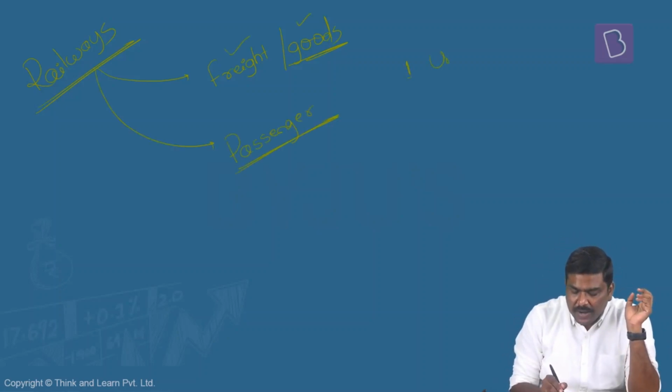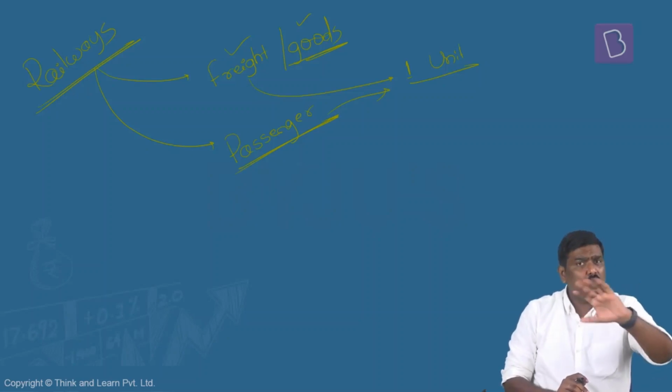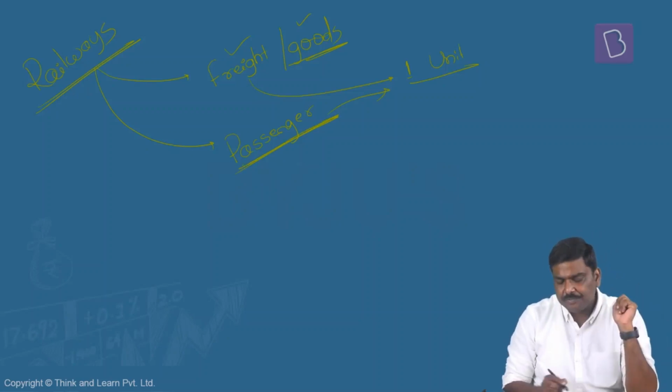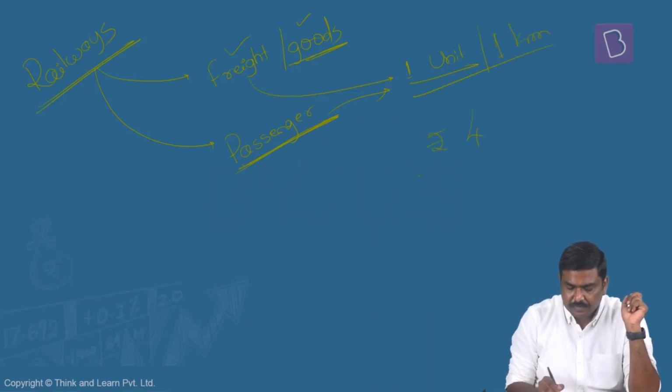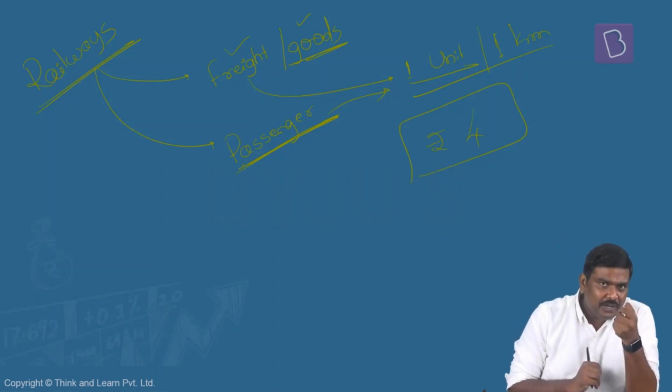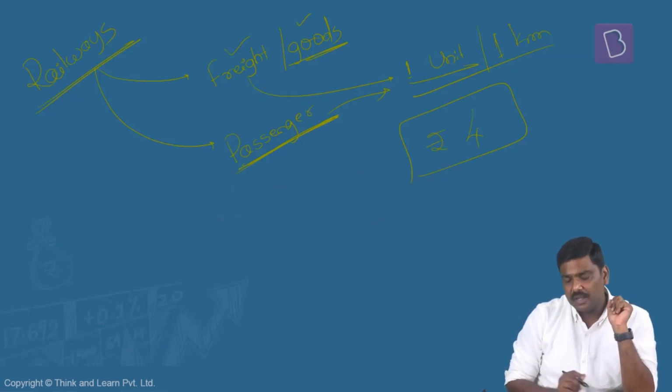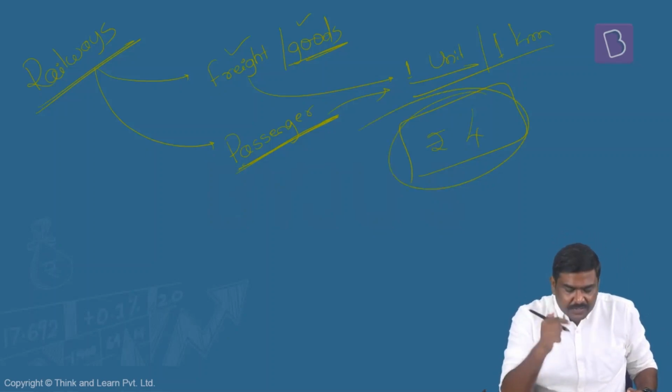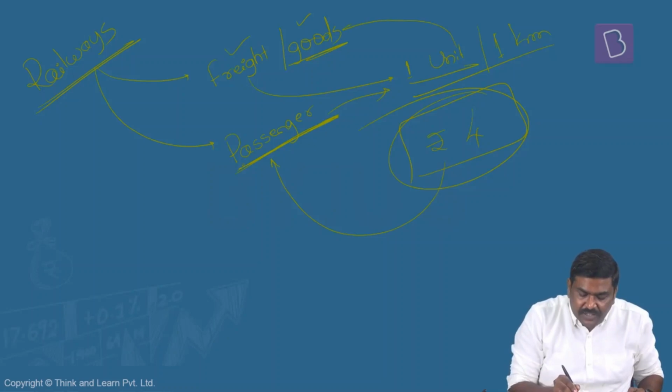Now let's say hypothetically, for carrying 1 unit of either good or 1 unit of a passenger, don't worry about the weight, let's say for 1 kilometer, railways will incur a cost of 4 rupees. Okay? I'm just throwing an arbitrary number here. Understand the concept. To carry 1 unit of freight or good as well as 1 unit of a passenger for 1 kilometer, railways will incur a cost of 4 rupees. But what does railways do? Railways will charge the passenger lower than 4 rupees and charge the freight transportation higher than 4 rupees.